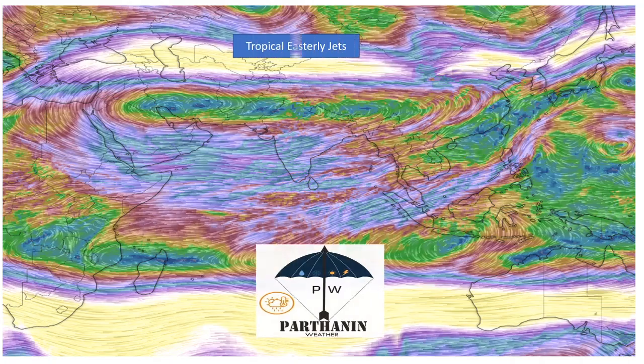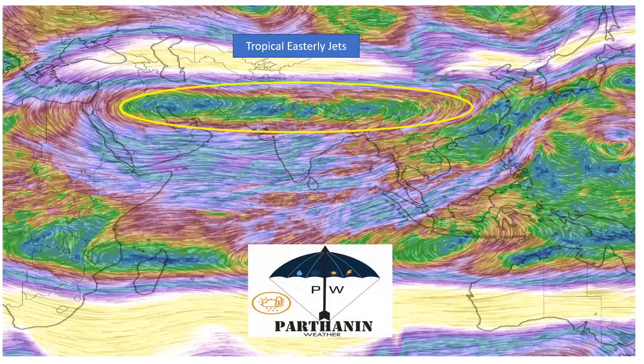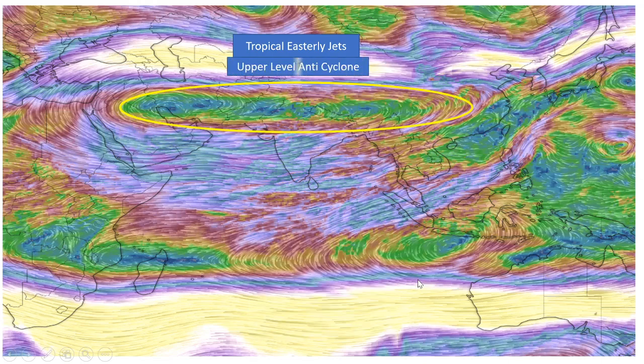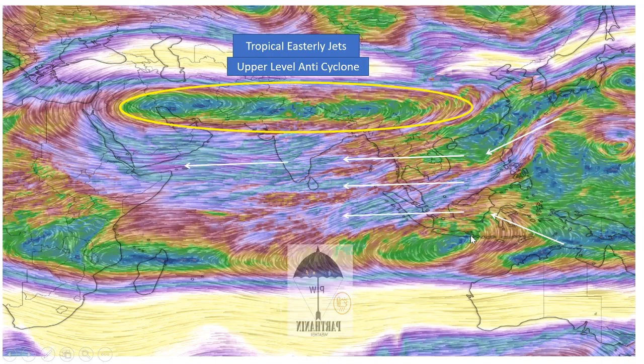Now this is upper level. This is what I was saying. This is 8 kilometers above the sea level. There is an anticyclone forming over North India and also over Himalayas and extending towards the Middle East and Mediterranean Sea. So the wind movement is exactly opposite to surface level. What we saw at surface level is westerly. Here it becomes easterly wind.